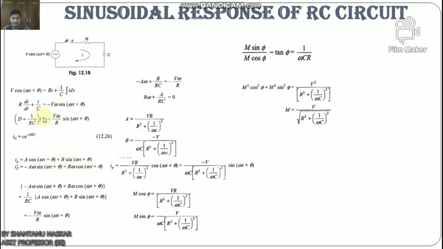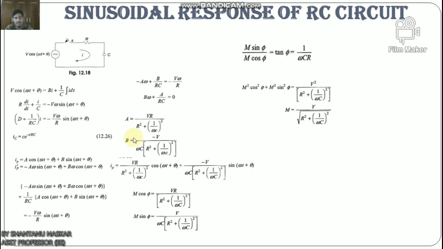we get minus aω sin(ωt + θ) plus bω cos(ωt + θ) plus 1 by RC within bracket a cos(ωt + θ) plus b sin(ωt + θ) equals minus Vω by R sin(ωt + θ). Now comparing both sides, we get minus aω plus b by RC equals minus Vω by R, and bω plus a by RC equals 0, from which a equals